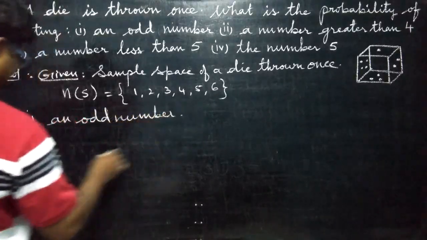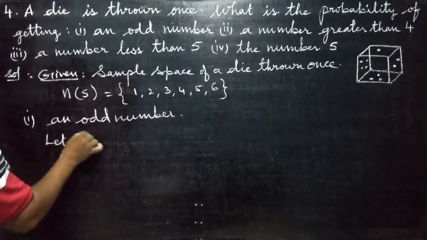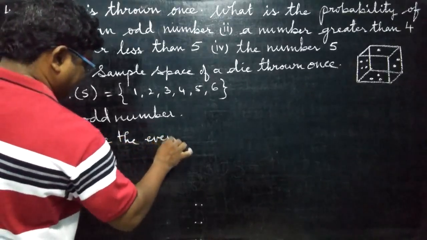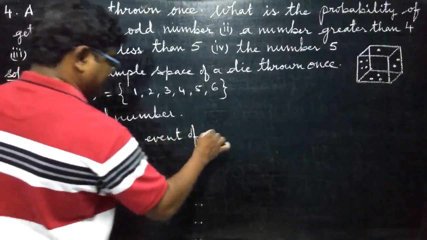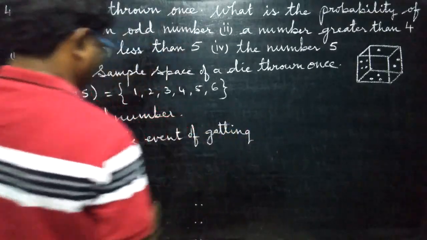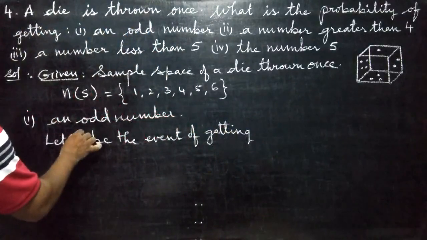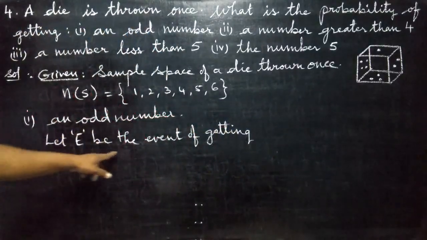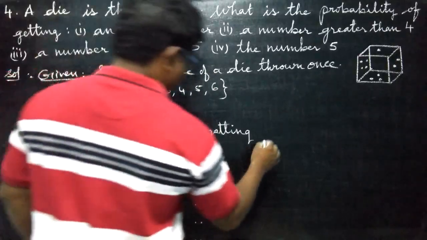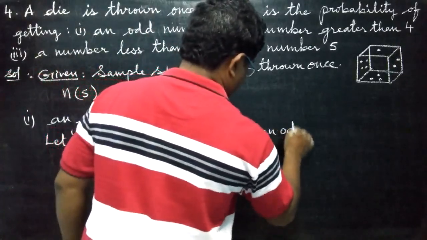What is this one? Let E be the event. Let E be the event of getting. You have to write this one. Before we did not mention, now mention for every problem. Let E be the event of getting an odd number.